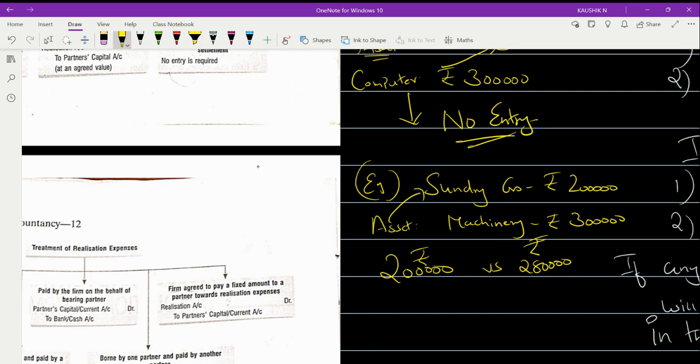Then he feels I have taken rupees 80,000 excess. If the creditor refunds the amount of rupees 80,000, then we'll have to pass an entry. Then we need to pass an entry. Is it clear to you?